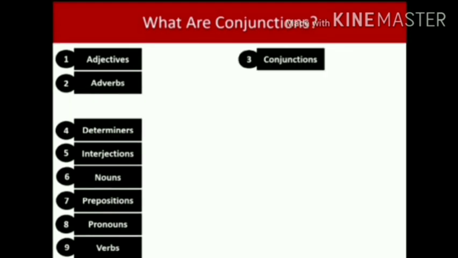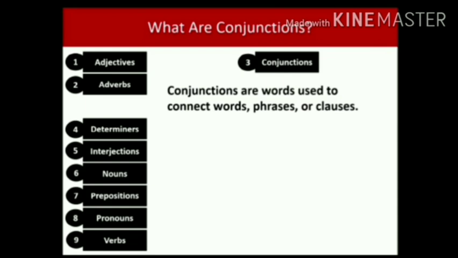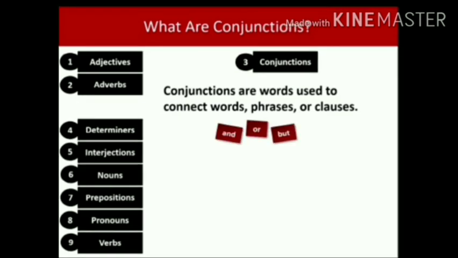What is the definition for the conjunction? Conjunctions are words used to connect words, phrases or clauses. Once again I repeat the definition: conjunctions are words used to connect words, phrases or clauses. Some of the connecting words are for, or, and, but.